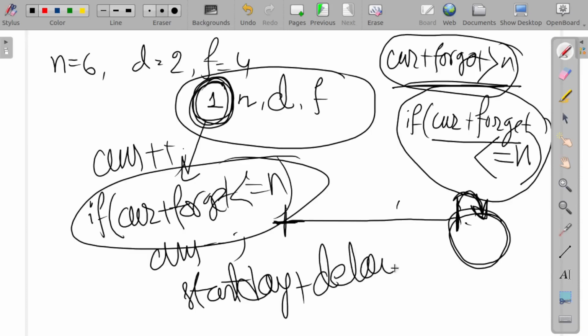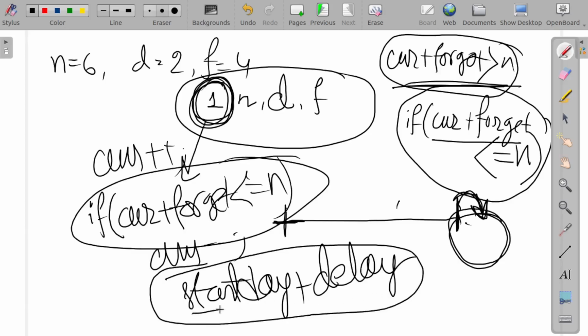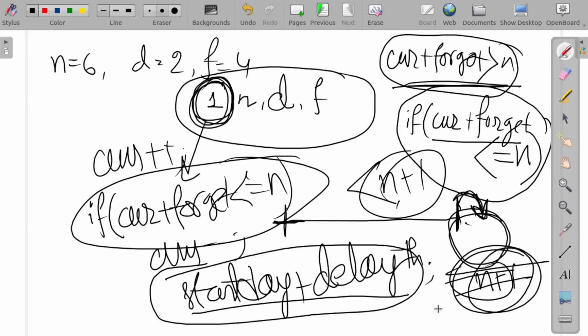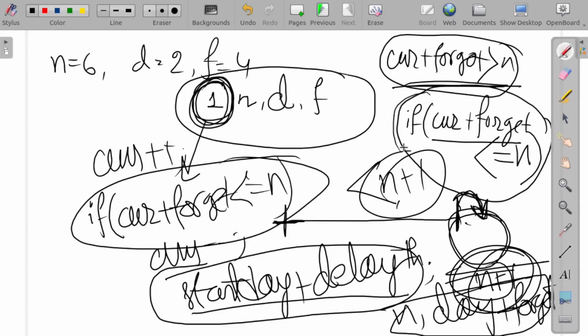From the start day plus delay up to the minimum of either n plus 1, since I am using a less-than comparison, or the day plus the forget value. I take the minimum because after the forget value the person will always be deducted from the answer.